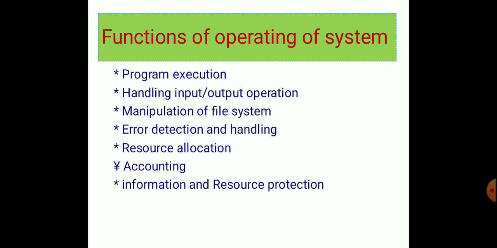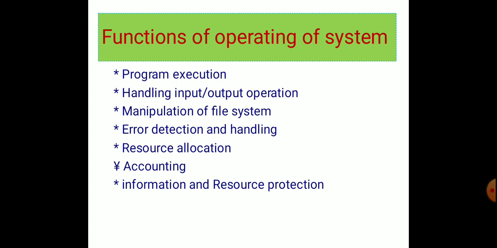Next, manipulation of file systems. Manipulation means creating, storing, deleting, editing. These are all called manipulation. So we can create a file, create a document. We can store it for our future reference, and then we can open it.